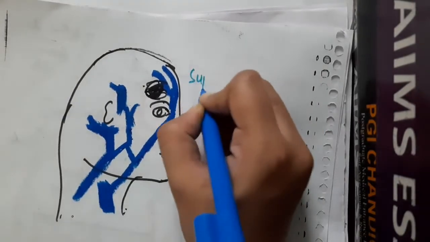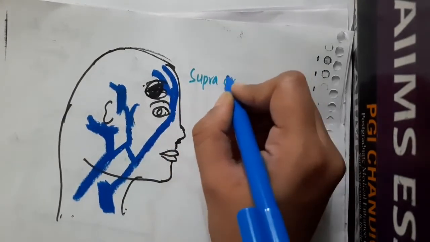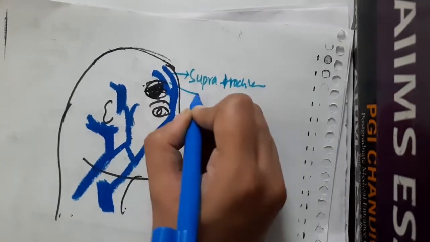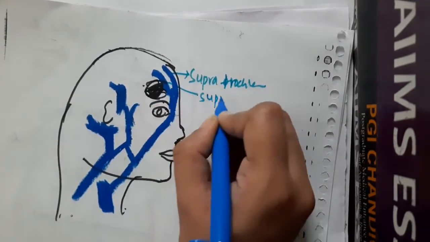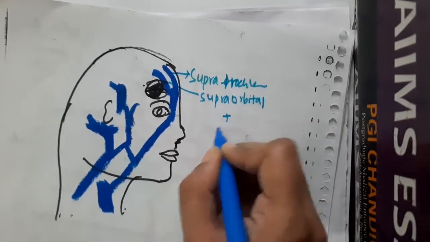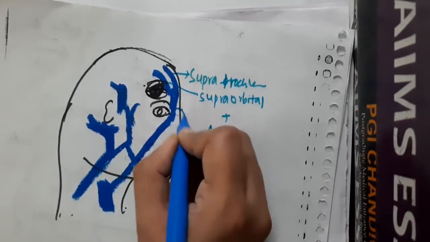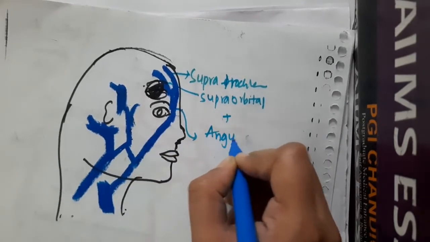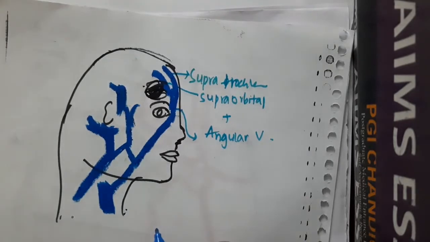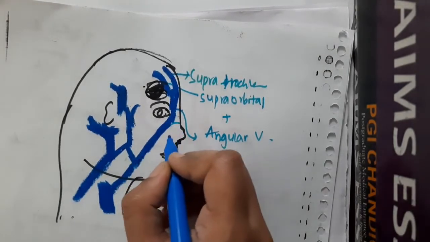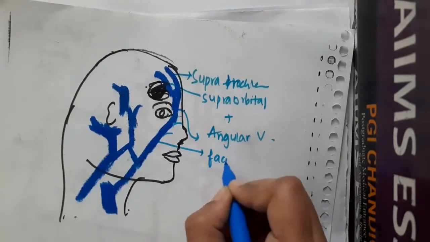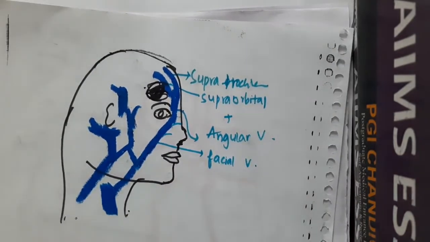So first this is the supratrochlear, and we have the supraorbital veins. Both these supratrochlear and supraorbital veins will combine together and drain into the angular vein. There will be many branches going to the angular vein, and finally it forms the facial vein. It drains into the facial vein.